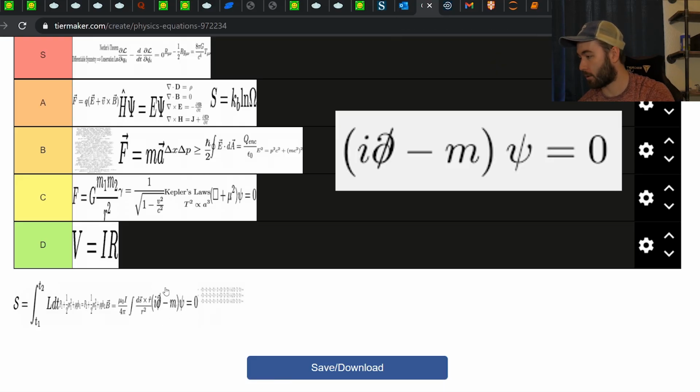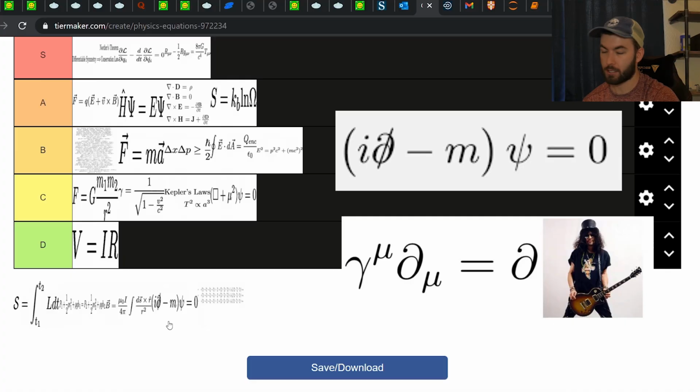Next we have the Dirac equation. So we talked about the Schrödinger equation being a non-relativistic theory of the electron. We talked about the Klein-Gordon being a relativistic theory of scalar particles. Now this Dirac equation gives us a relativistic theory of the electron. So finally, we have this consistent framework to describe the electron in a way that's consistent with relativity. And I think that the slash notation is just pretty cool. This just means you basically take the dot product of whatever's being slashed with a certain matrix called the gamma matrix. So that's what that slash notation means.